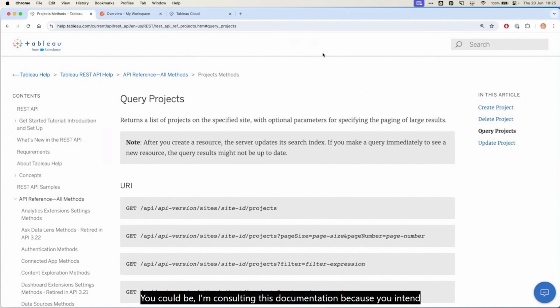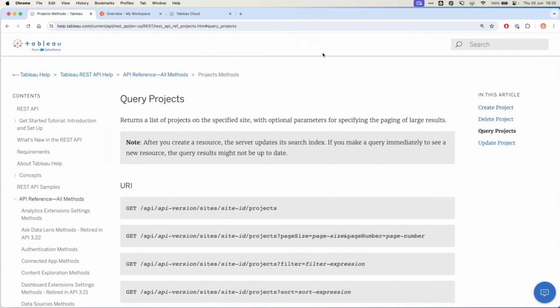You could be consulting this documentation because you intend to create a little application or a wrapper on top of Tableau that lists projects and allows users to navigate these. That's a perfectly valid use case for using the REST API. So with that, you would pull up this documentation and you would use the right tools to experiment with these API calls, with these API requests, as they're sometimes also called.